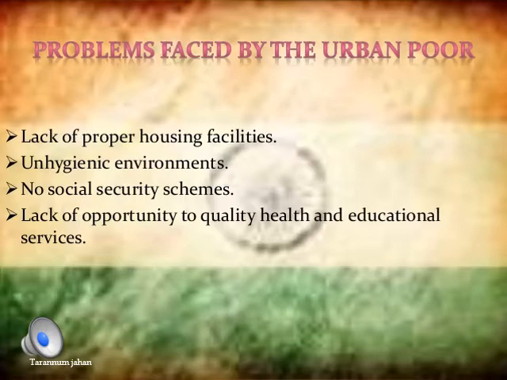Then the lack of opportunity for quality health and education services. Even here among the urban poor, these people are not able to feed their own families, so how can they look after education? In the Ramsaran case, you have seen that none of the children is going to school. They are working, the elder son is working at a tea stall. Ramsaran has involved the children in child labor instead of sending them to school. If they are not going to school, how will these people have a good education and good knowledge of hygiene? The quality of life will never improve if these people keep leading the same kind of life.